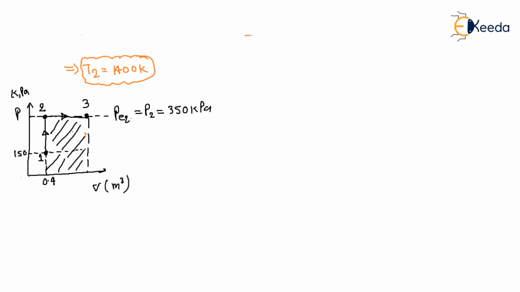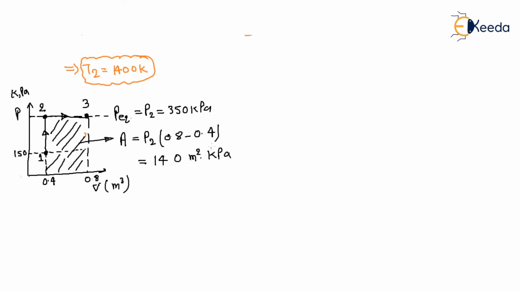So what is the area? The area is P2 into the volume change. The final volume is 0.8, double 0.4, so 0.8 minus 0.4. So the area is 140 meter cube into kilopascal.